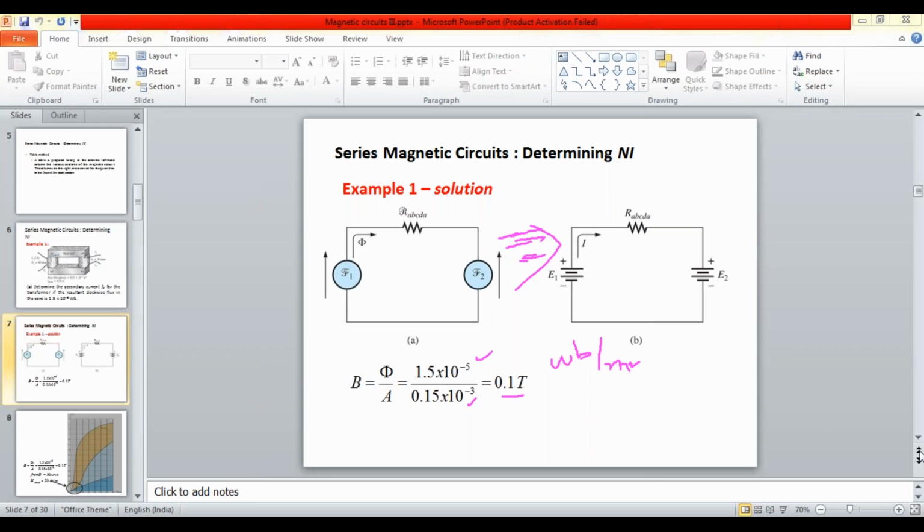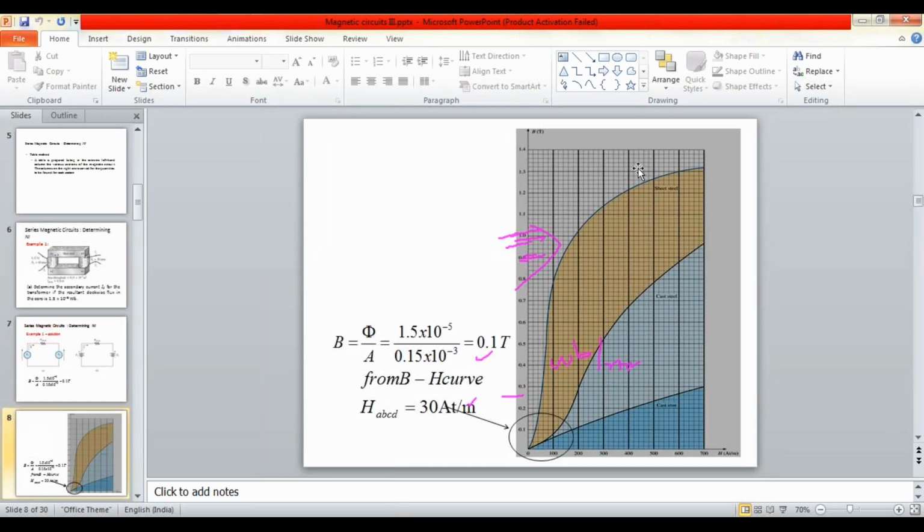Fine. So we have calculated the flux density value, B. Once B is calculated, then from the BH loop curve we can decide the magnetic field intensity H value.